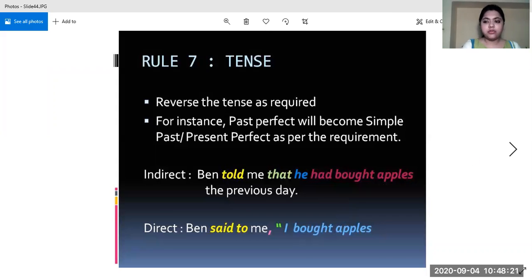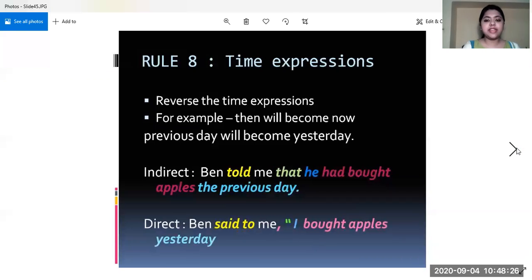So tense you have to pay attention to. Next is time expression. It is not necessary that you will find everything in a sentence. I have taken this sentence as an example so that I can make you understand all the diverse aspects of changing a sentence given in indirect speech into direct speech. So the time expression, if it is there, then again you have to reverse it.